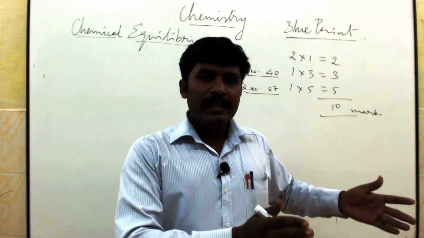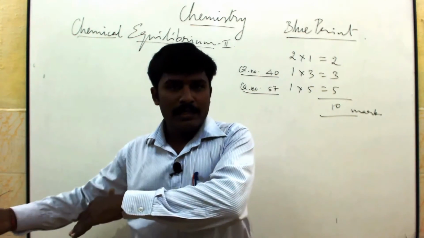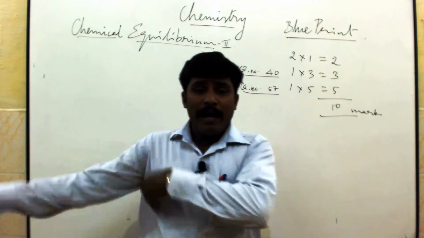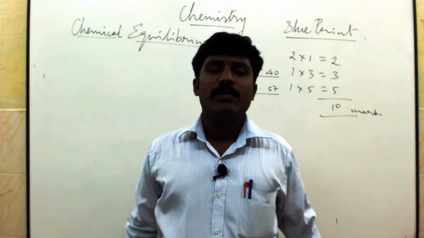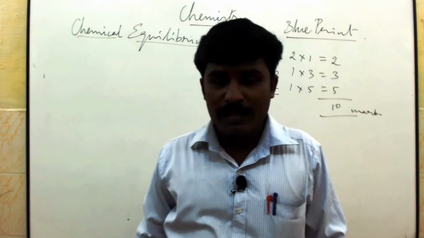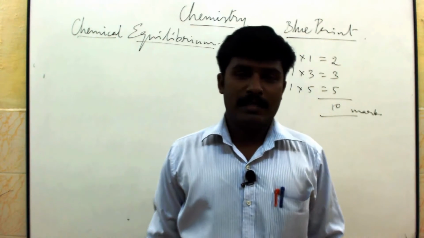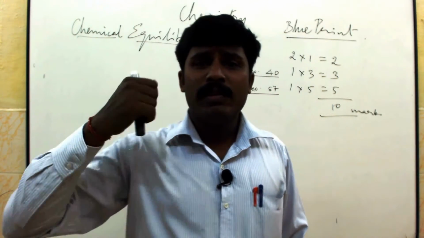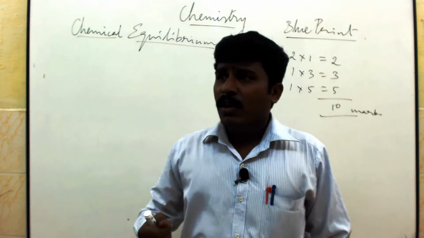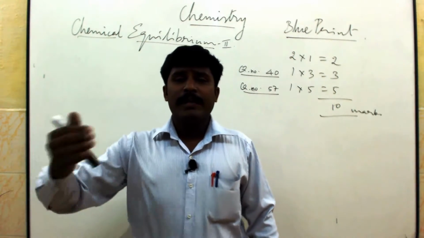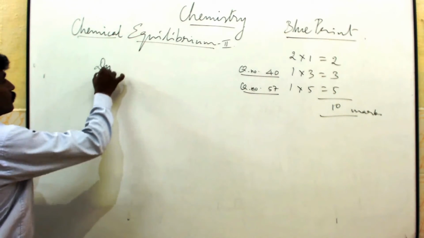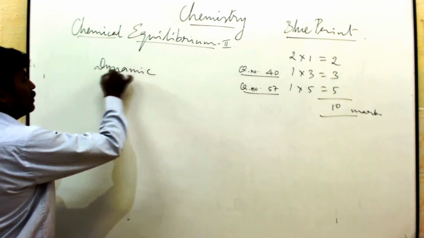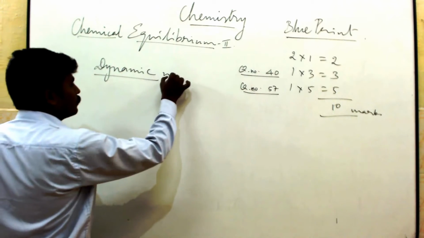Initially, reactant reacts to give the product. After some time, the product gives back the reactant. This type of reaction takes place endlessly. This is nothing but a chemical equilibrium reaction, an opposing reaction. Usually when a 3-mark question comes, they will ask: why is chemical equilibrium dynamic in nature? It can also come as a 1-mark question: why is chemical equilibrium dynamic in nature?